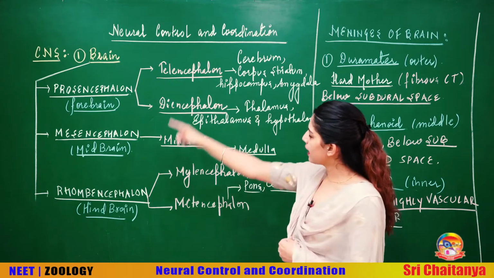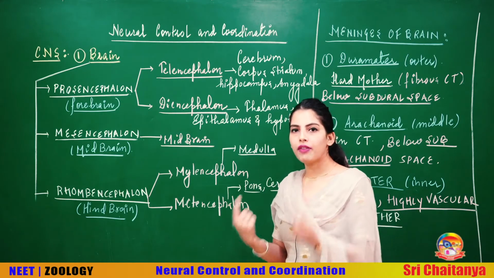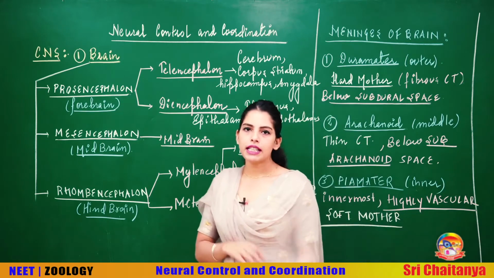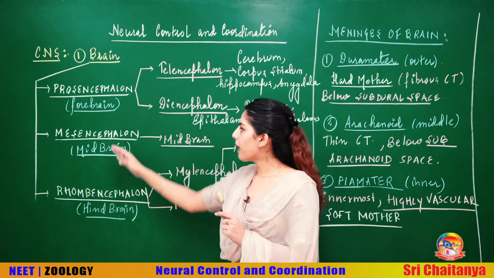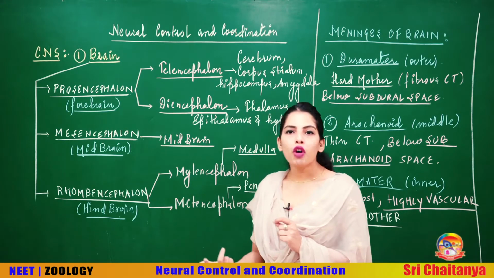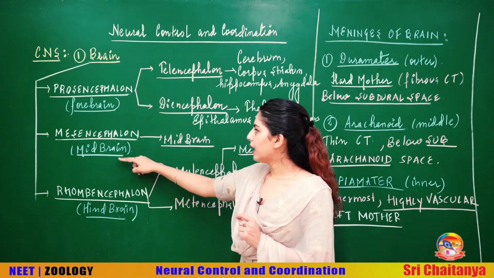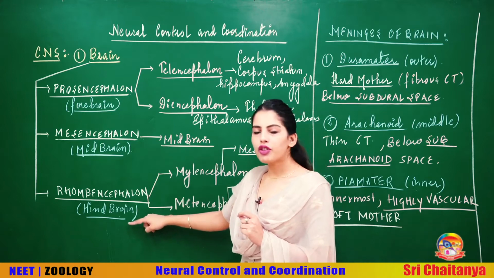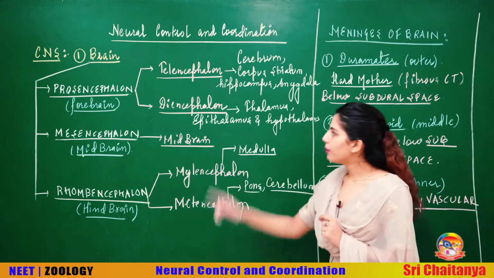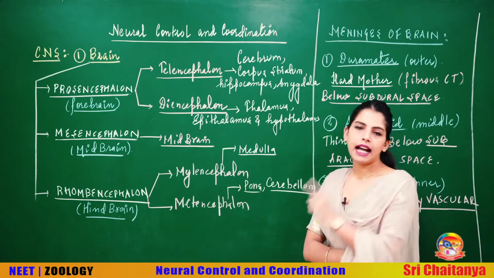Now, students, this is the development of the brain. So, first of all, we will see how the brain is getting developed during the embryonic stage. During the embryonic stage, you will see certain things whose names you have to remember, okay? The part that is going to form the forebrain is called prosencephalon. The one forming the midbrain is called mesencephalon, and the one which forms the hindbrain is called rhombencephalon. Now, talking about the prosencephalon, it has further been divided into telencephalon and diencephalon.